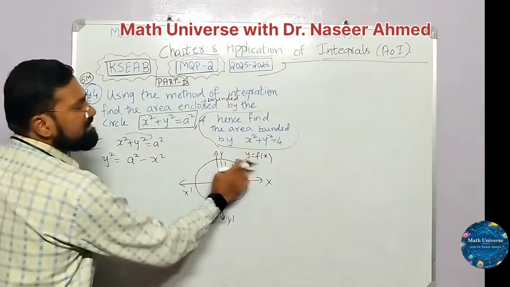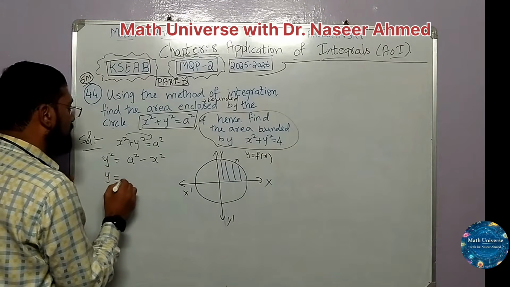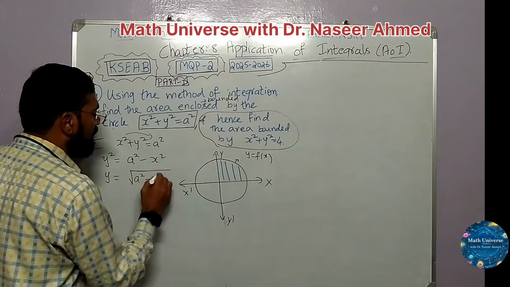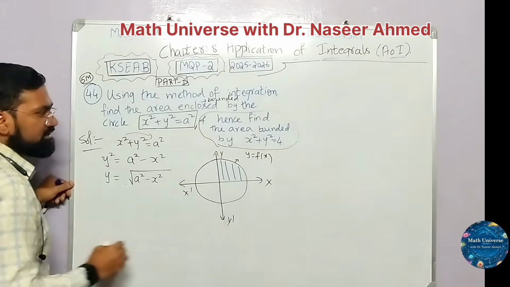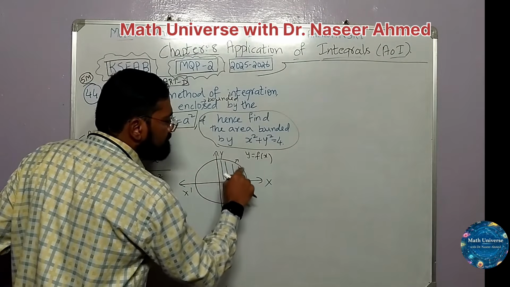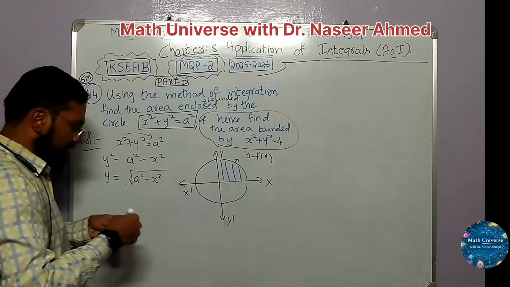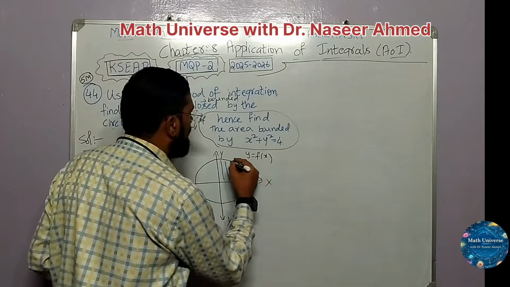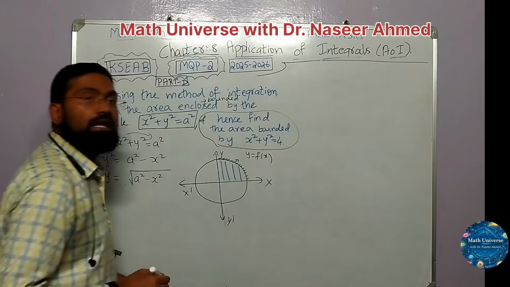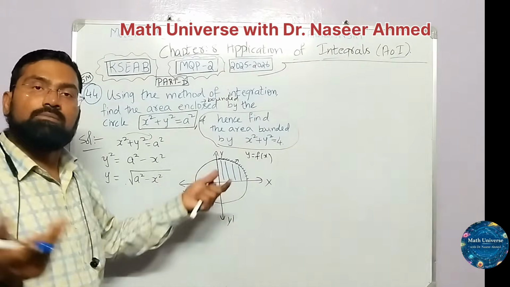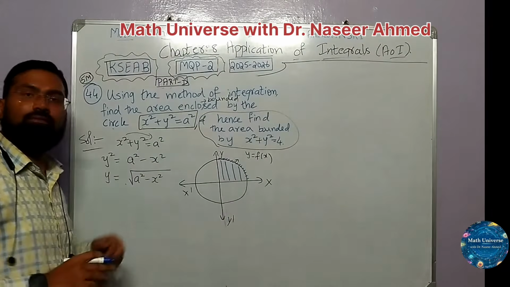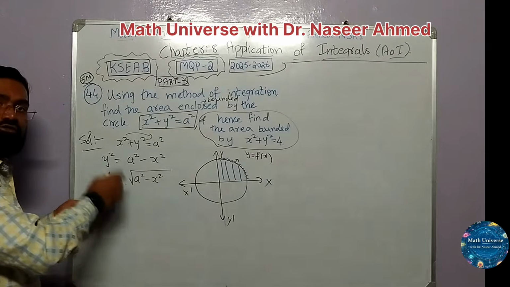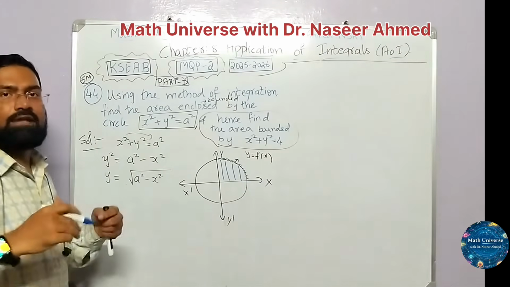I want only y, so when I take the root, actually I should write plus or minus, but I am not writing minus here because I am only focusing on this part. This particular curve present here is above which axis? Above the x axis, where y is always positive, so plus. Now, because I know when you take square on both the sides, it will be asking for an equation something like x square equal to 4.